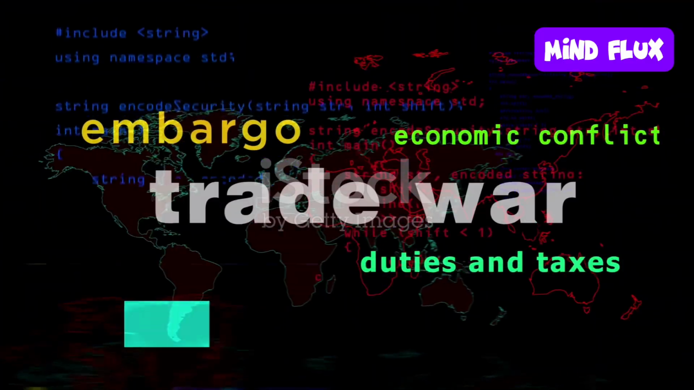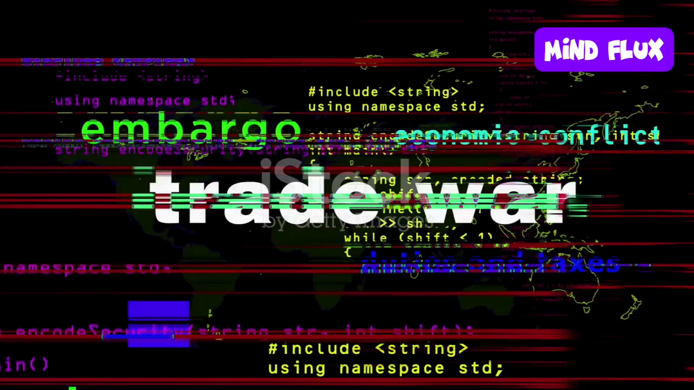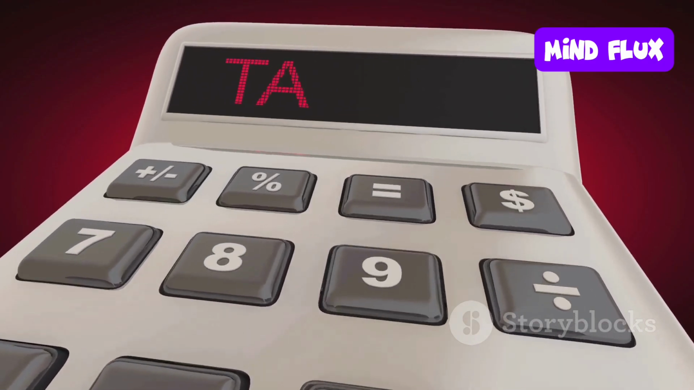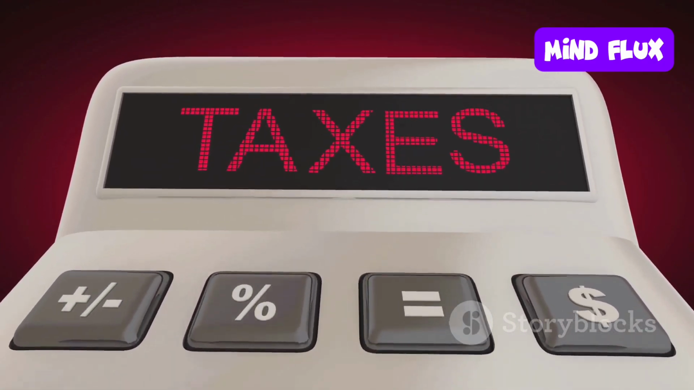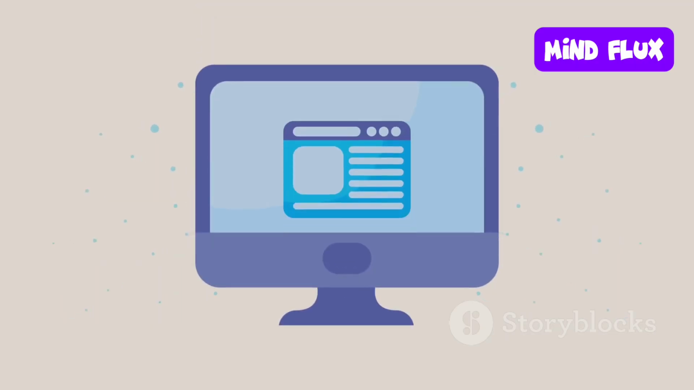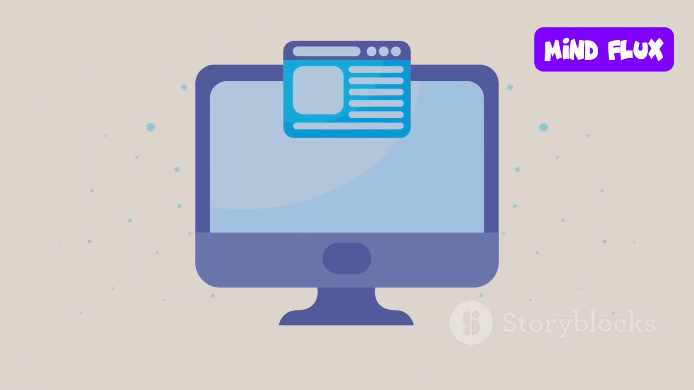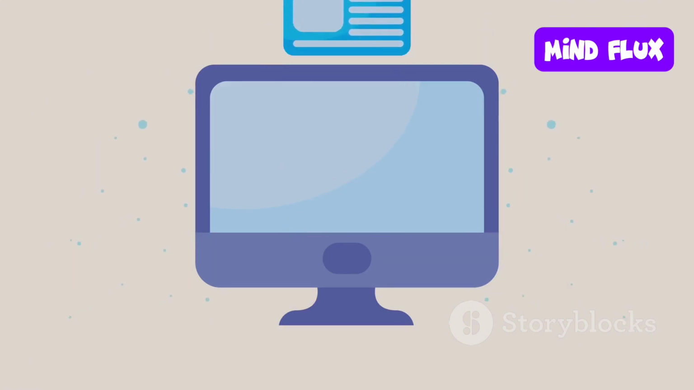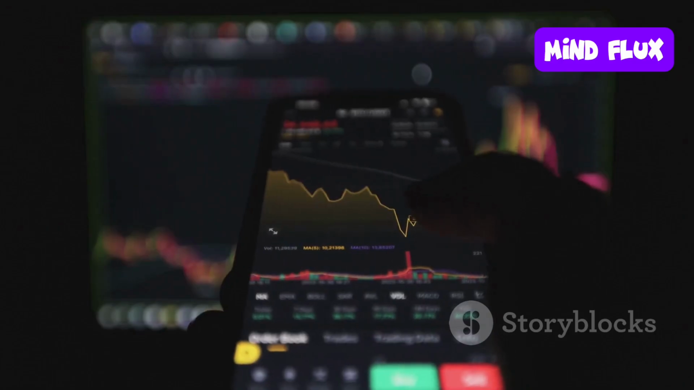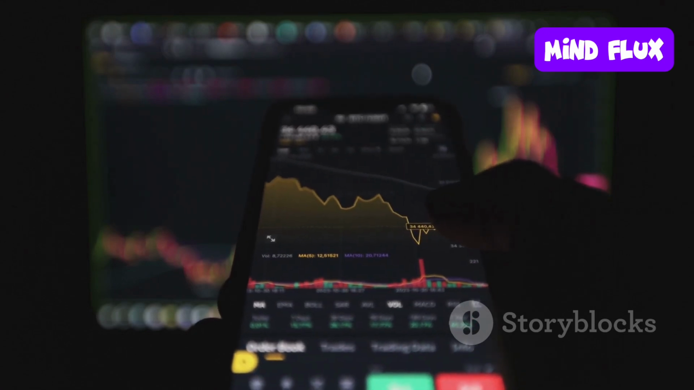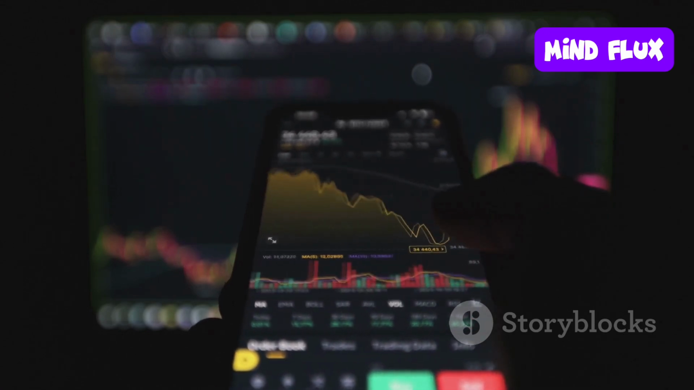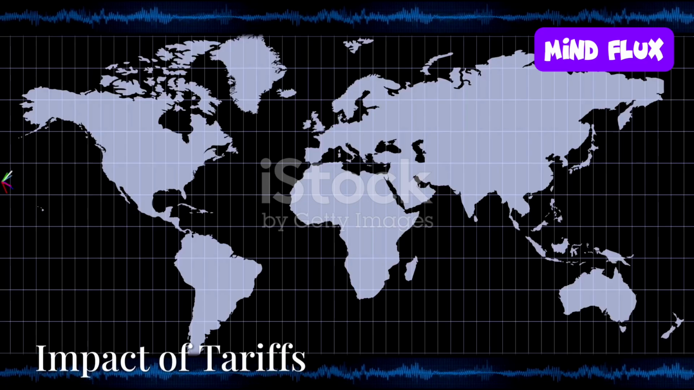Tariffs can be specific, which means a fixed fee per unit, or ad valorem, which is a percentage of the goods price. For a more detailed background, check out the explanation on the Wikipedia tariff page. It lays out the fundamentals really well. Additionally, Investopedia offers accessible definitions and examples if you're curious about the technical details.